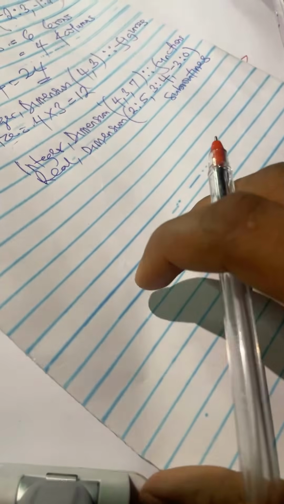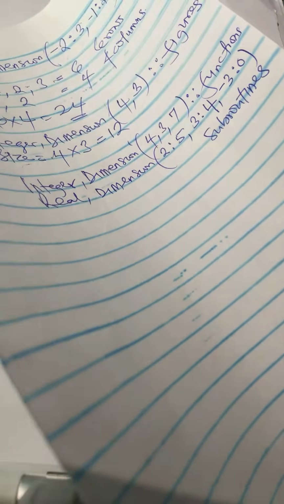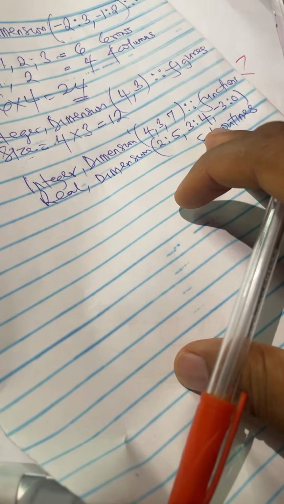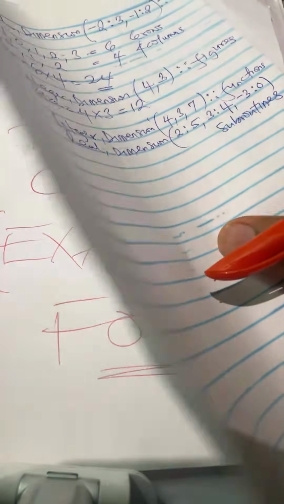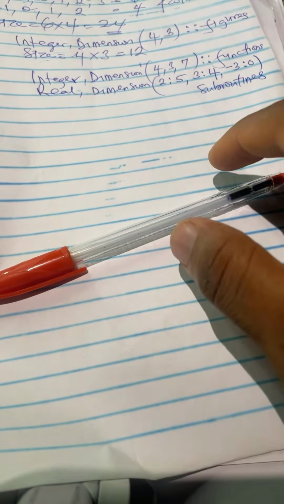So I want you to look at this and tell me the size of each of these two arrays. We have two arrays here. The first one is the integer dimension 4, 3, 7. The second one is real dimension 2 column 5, 3 column 4, and minus 3 column 0. So what are their sizes? I'm going to give you just 1 minute to figure this out and type it in the comment box below.